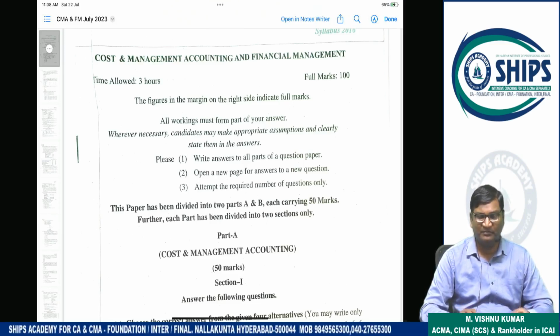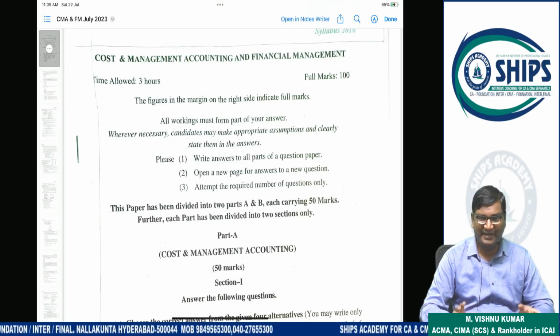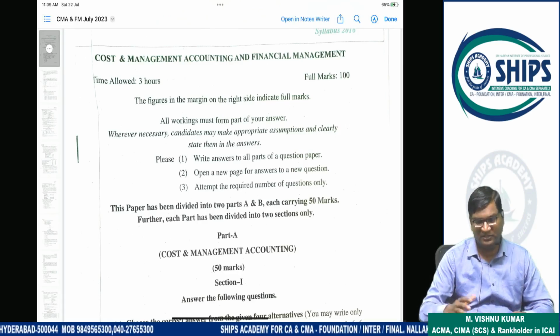Previous part 1, we already covered true/false, match the following, and MCQ questions. In this session, we are covering the long answers or descriptive questions.